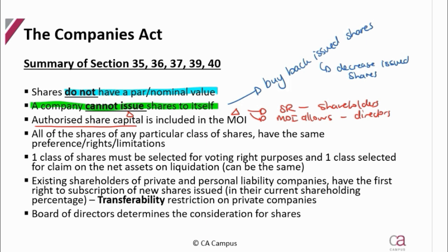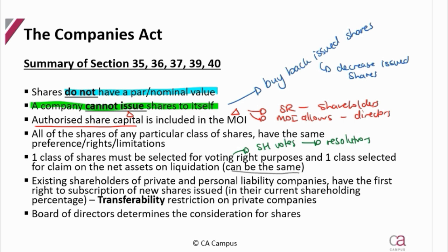Okay, one class of shares must be selected for voting right purposes. So this is for your shareholders' votes when they pass their resolutions. And one class must be selected as the net assets on liquidation. So who you're going to distribute the net assets to on liquidation. And I've just made a note here, it can be the same class of share.